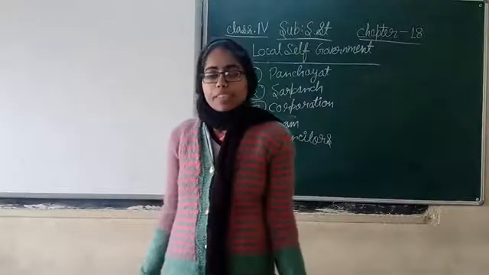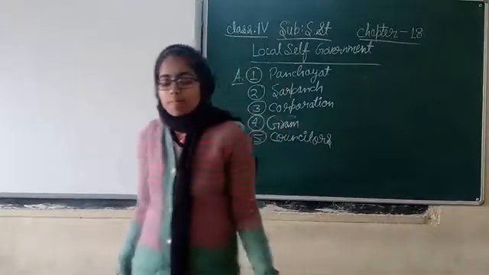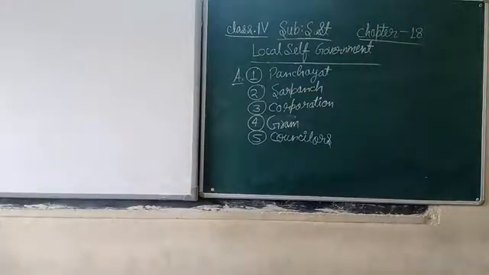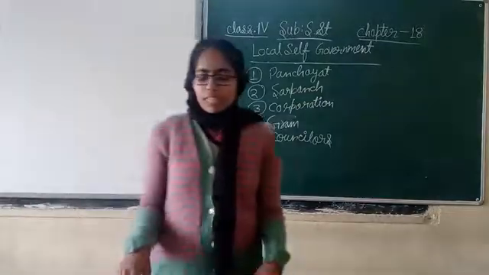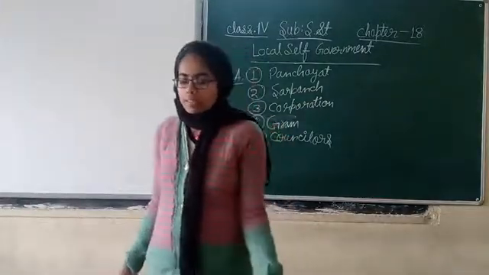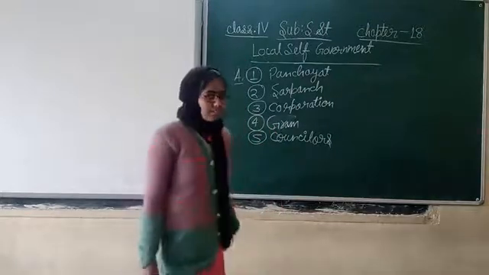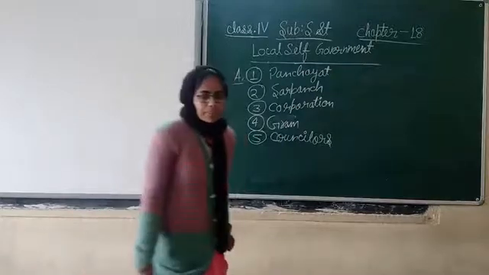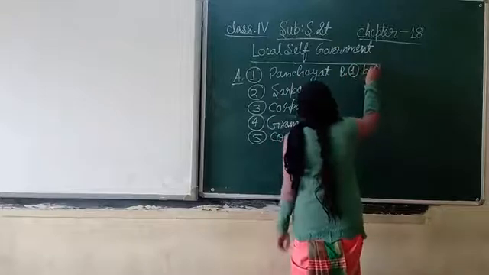Now, exercise B. Tick the correct answer. First question: the members of the Gram Panchayat are elected dash. We have 2 options. By the people of the village and by the headman of the village. So what is the correct answer for this? First option is the correct one. The answer is by the people of the village.